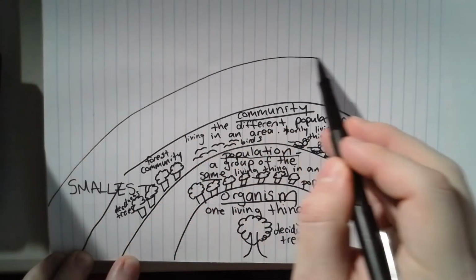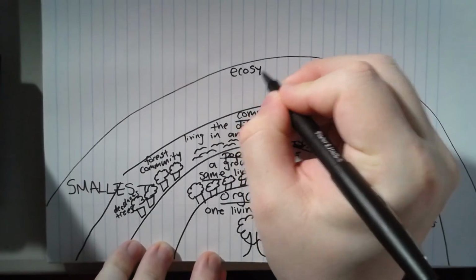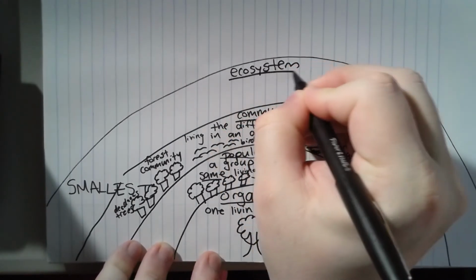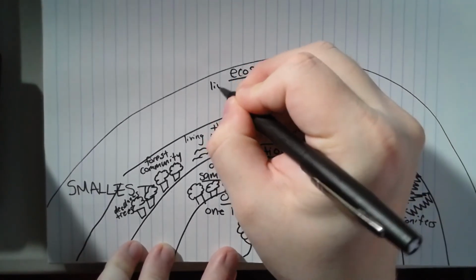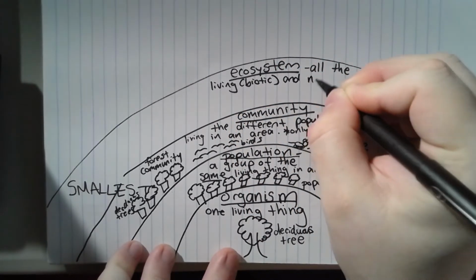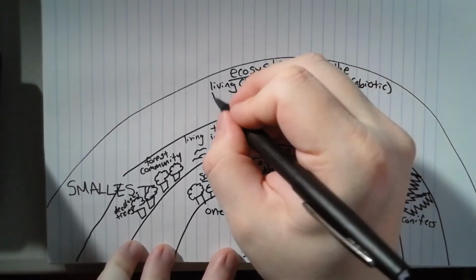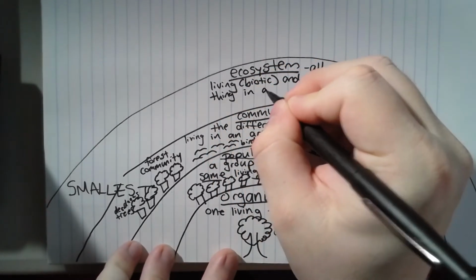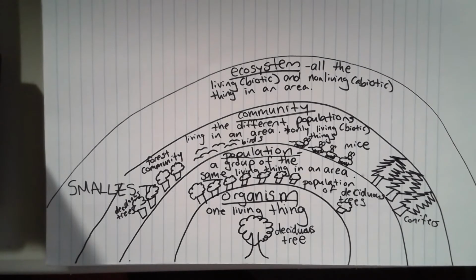Alright, let's go to the next biggest level. We talked about this word today, ecosystem. An ecosystem is all the living, biotic, and non-living, abiotic things in an area. Okay? So copy this down. Un ecosistema es todos los seres vivos y no vivos en un área.